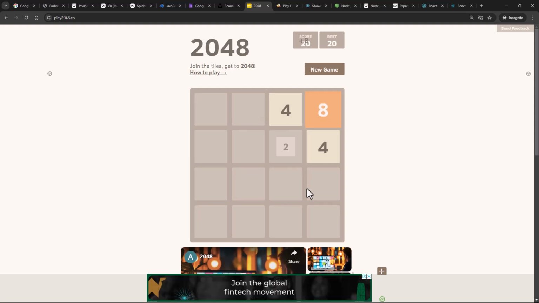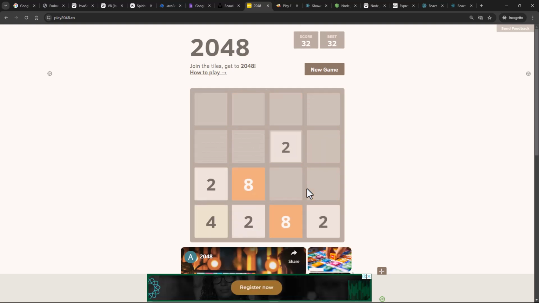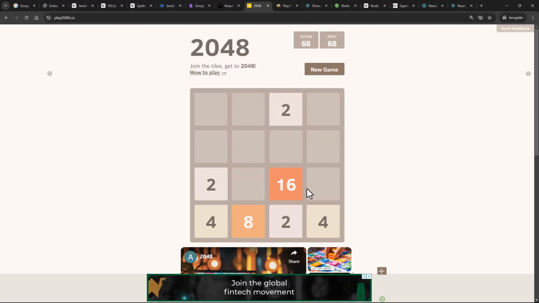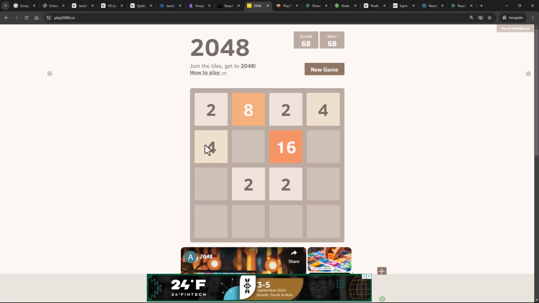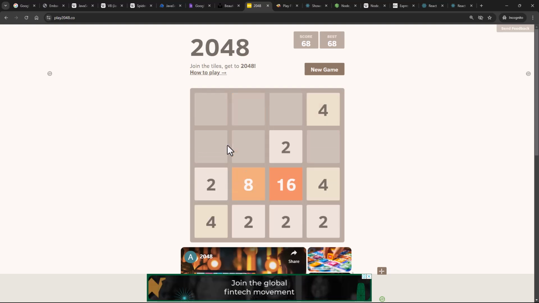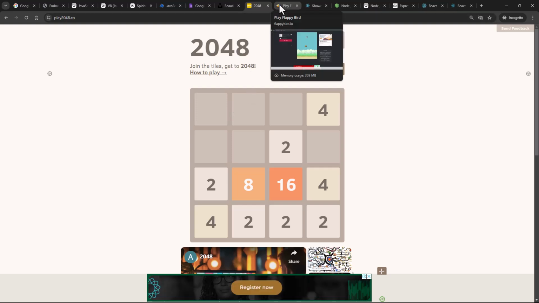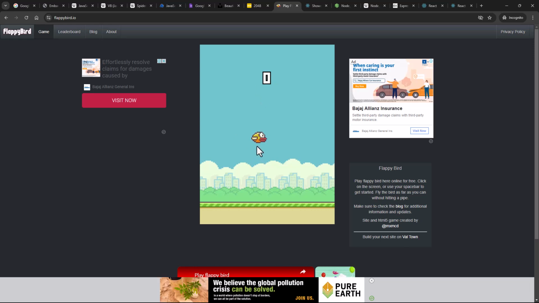You can see I'm pressing the arrow keys, and you can play it with the help of arrow keys, and you can see the interactions that it's showcasing in the browser. Okay, so this is an example of a game that has been built using JavaScript. Now over here you can see this Flappy Bird game. Okay, this is of course one of the popular game concepts.